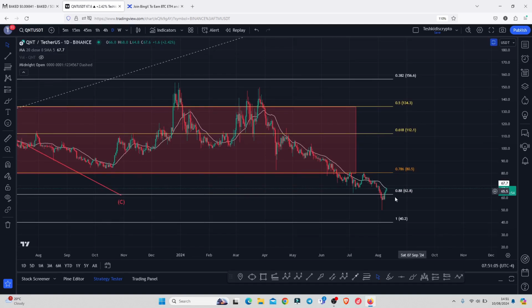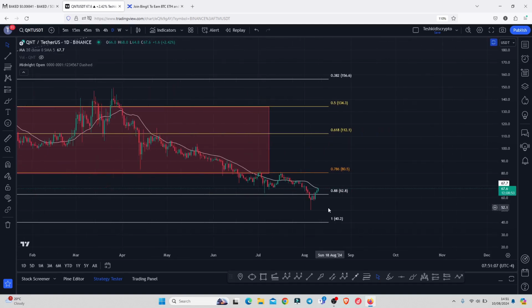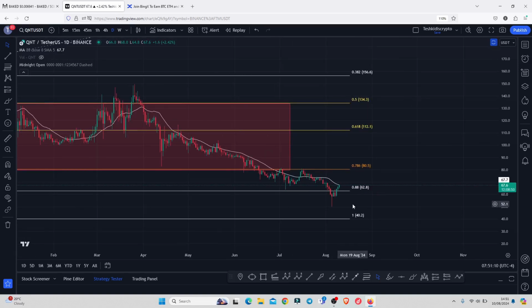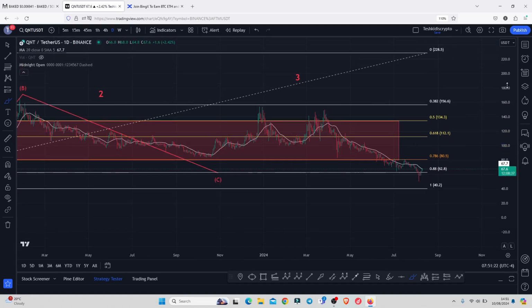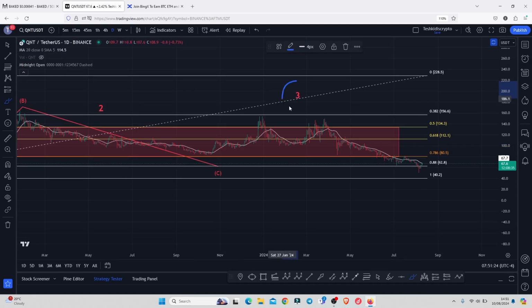But at the time of this recording, we have now managed to get above the Fib level 0.88 once again. And as long as QNT continues to hold above this area over here, we can start another aggressive bounce to the upside in what could be the start of an impulsive wave in a larger Elliott wave count 3, which is what we expect after a breakdown move in a larger Elliott wave count 2.